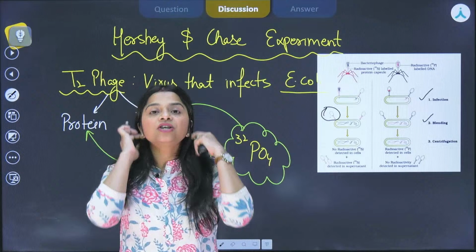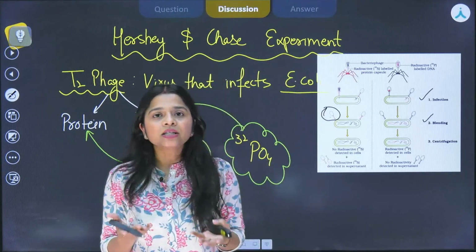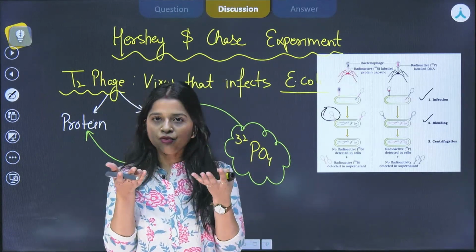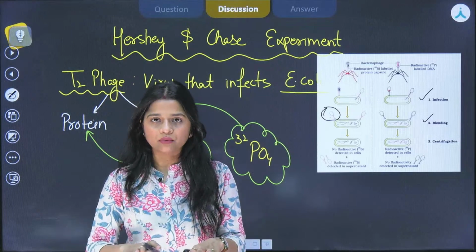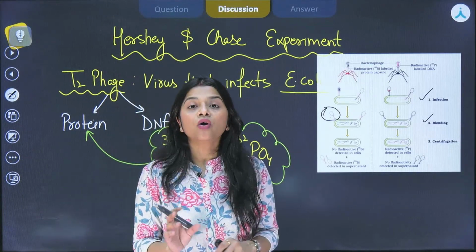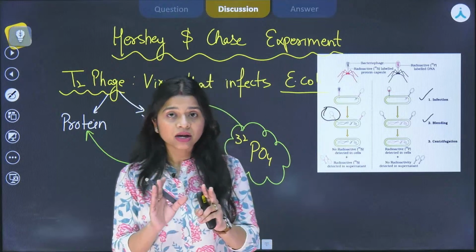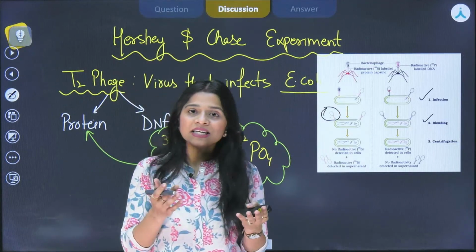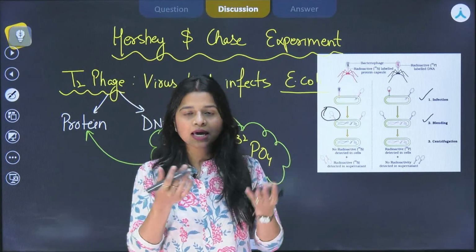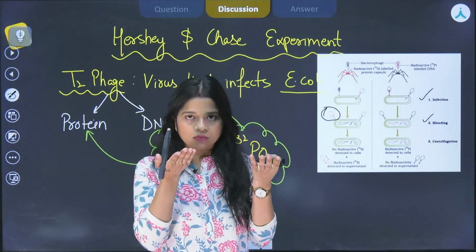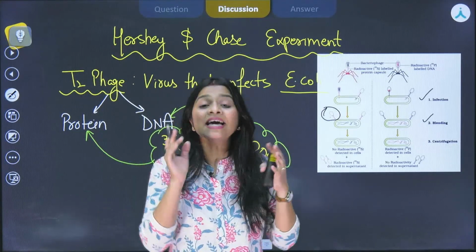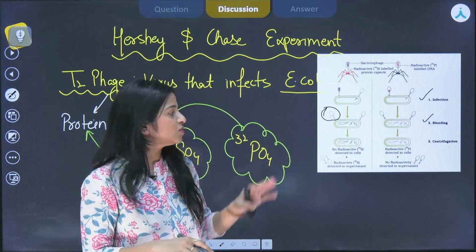After centrifugation, the lightweight particles come above and the heavy ones settle down. So the heavier one forms the pellet and the lighter one, the one that is floating above, forms the supernatant.